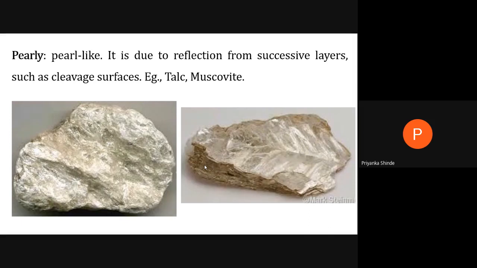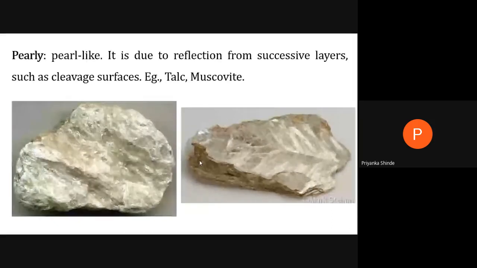Usually minerals in layers show pearly luster. Or some minerals have cleavages, so they break along a definite plane. If the mineral is breaking or has layers, such minerals show pearly luster.